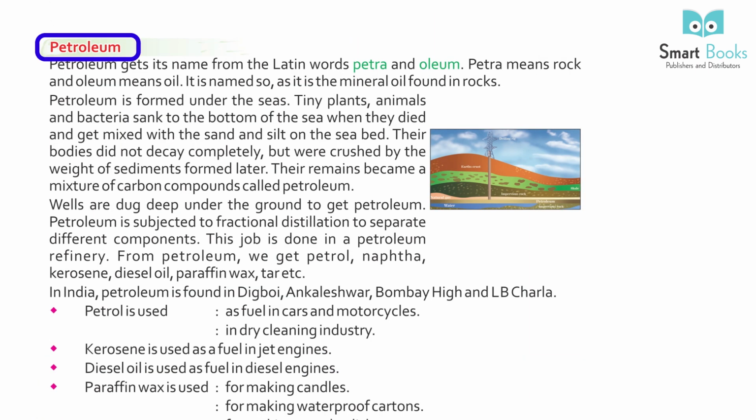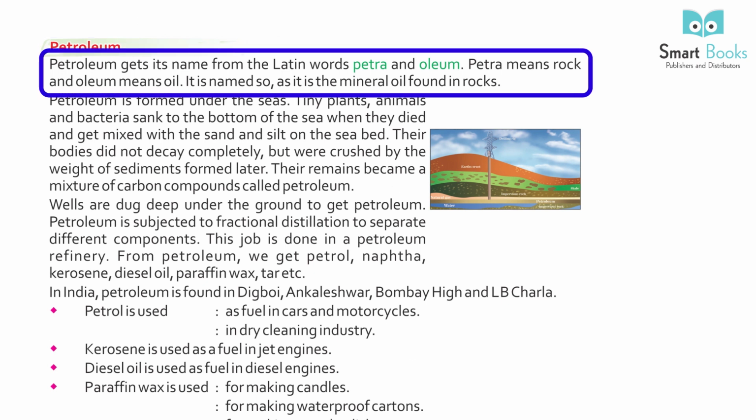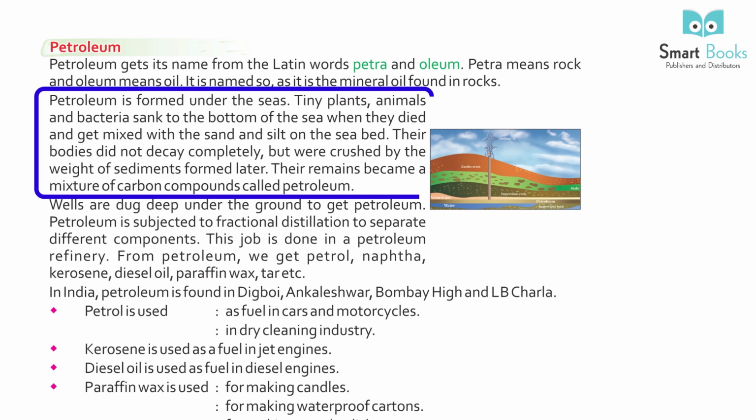Petroleum. Petroleum gets its name from the Latin words petra and oleum. Petra means rock and oleum means oil. It is named so as it is the mineral oil found in rocks. Petroleum is formed under the seas. Tiny plants and animals and bacteria sank to the bottom of the sea.